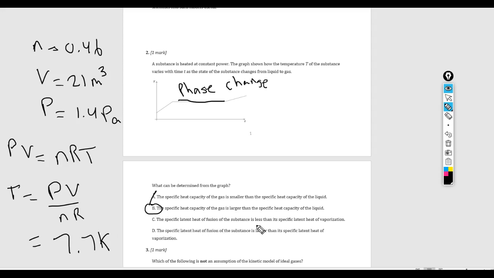Now, C and D are not acceptable as answer choices, and the reason is they refer to the latent heat of fusion and the latent heat of vaporization. Latent heat in general has to do with phase change. As we can see from this graph, there's only one phase change, and so there's no possible way that we can compare two latent heats of the substance because we're only given information about one phase change in the graph. And so the correct answer for 2 is going to be B.